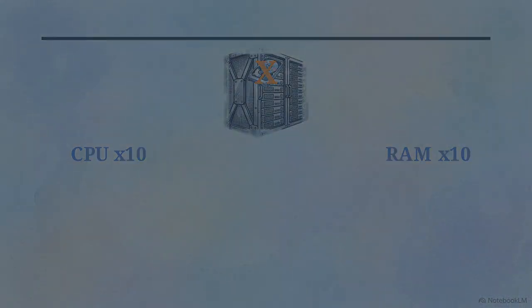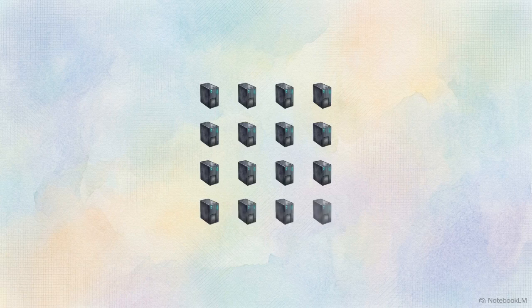The alternative is scaling out. Instead of one supercomputer, you buy dozens of cheap, mass-produced commodity servers and split the work among them. This path is practically unlimited. You just keep adding machines.